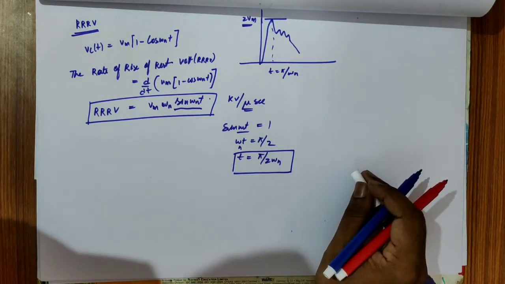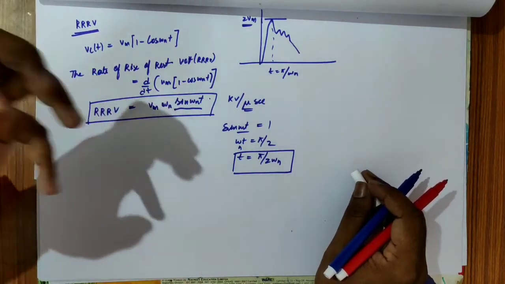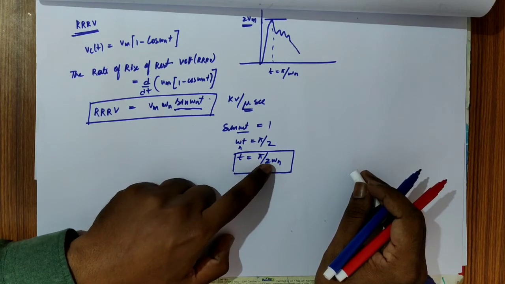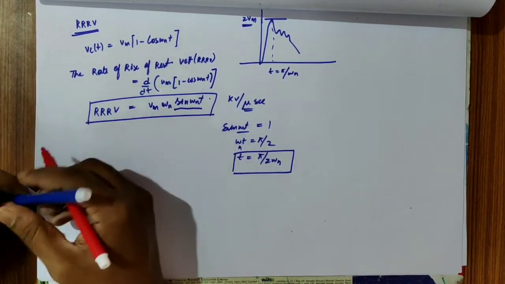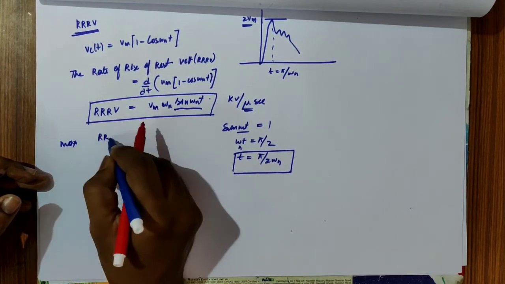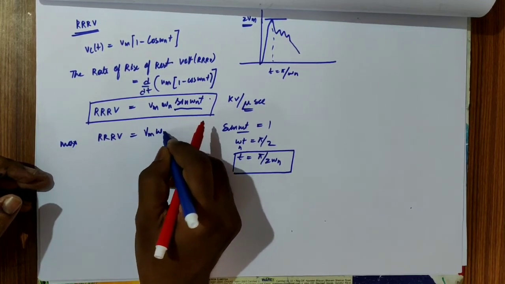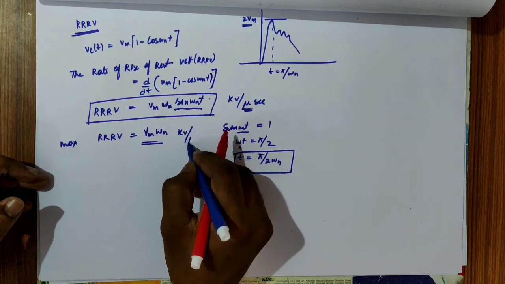So the rise time is the time at which the rate of rise of recovery voltage is maximum, t equal to pi by 2 omega n. If you substitute that, the maximum rate of rise of recovery voltage will be equal to Vm omega n, in kilovolts per microsecond.